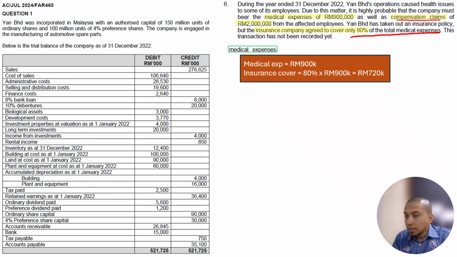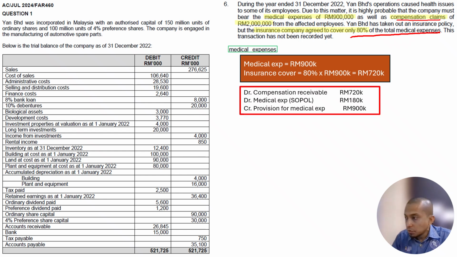Okay, so the medical expense itself is 900,000, so we make a provision of 900,000. The compensation is not yet received, so we put a receivable here, 720,000, because it is 80% of 900,000. The balancing figure is the one that goes to expenses, which is 180,000. Why? Because we have a receivable. Can we net the receivable against the provision? Cannot. According to MFRS, we cannot net. We need to show them one by one.